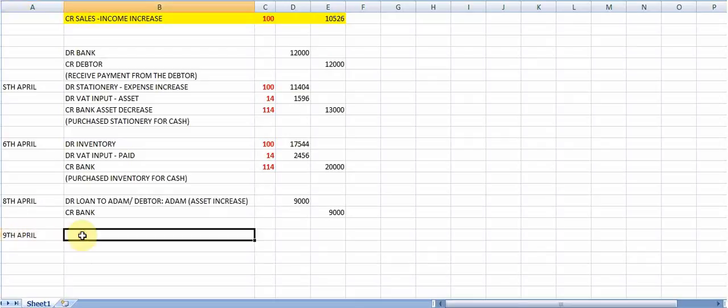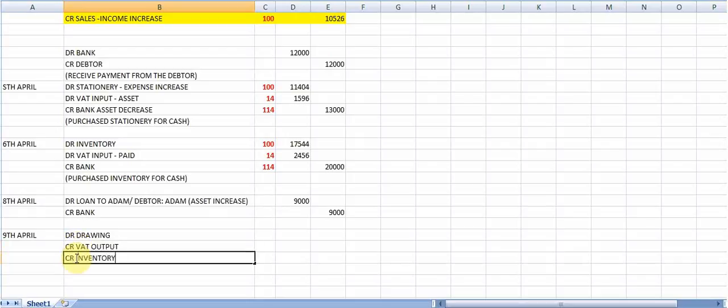of April. On the 9th of April, they say the owner withdrew books that are worth 5,000 rand and gave it to his daughter, who is a student. So now the owner has taken books from this business and given it to his daughter. So that means that it is for personal use. It is not for the business, but for the daughter. So what will I have? I will debit a drawing account. Then I will have a credit entry for that output, and I will have a credit entry for inventory.